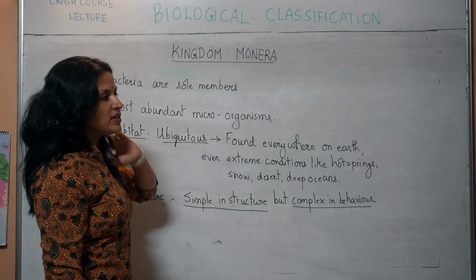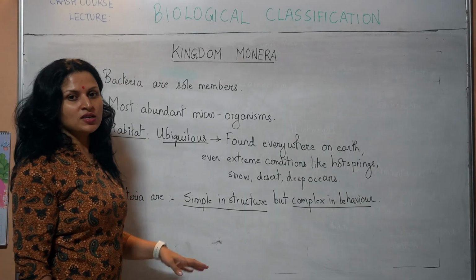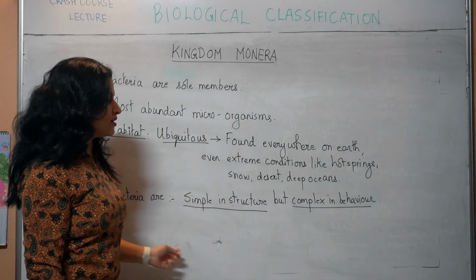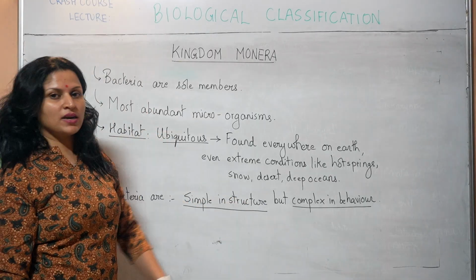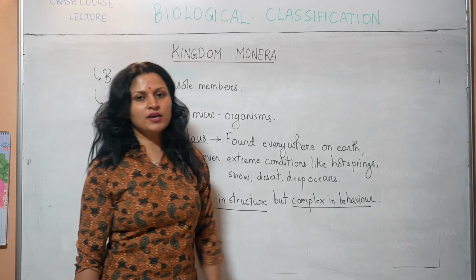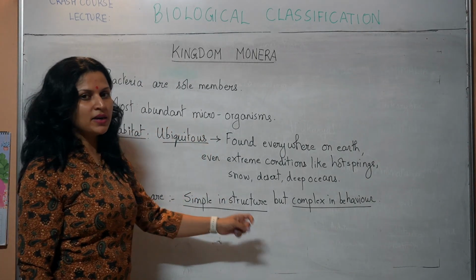For example, a question that has appeared in NEET. Bacteria are dash. Option: simple in structure, simple in behavior. Complex in structure, complex in behavior. Simple in structure, complex in behavior. Complex in structure, simple in behavior. The correct option will be simple in structure but complex in behavior.